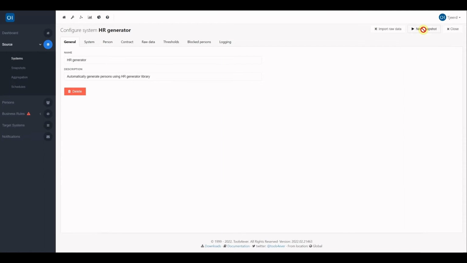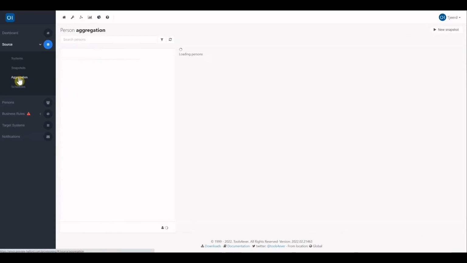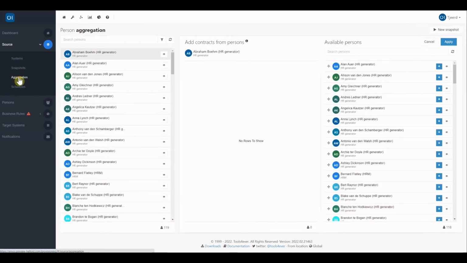Now, let's move over to the main feature of this release, which is to manually merge the multi-person into a single person, a feature we have introduced in the source menu item under the option Aggregation. From this screen, we can manage and configure the person aggregation configuration, in which you have control of the configuration, and you can select persons as leading persons or the person who should be merged underneath a person. Here is the person list, and this is basically the same list as is available on the person screen. You can select a person from over here, and then you see the selected person will automatically be the person that is selected as a leading person in this configuration.